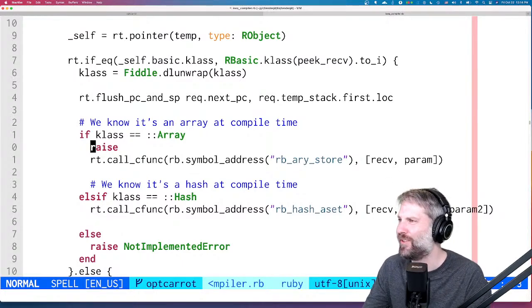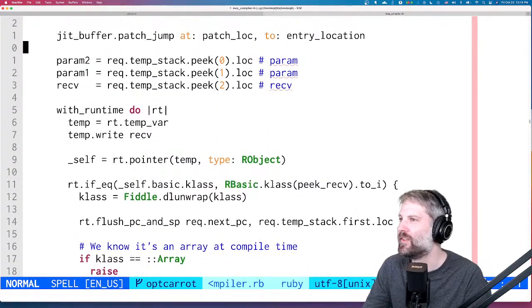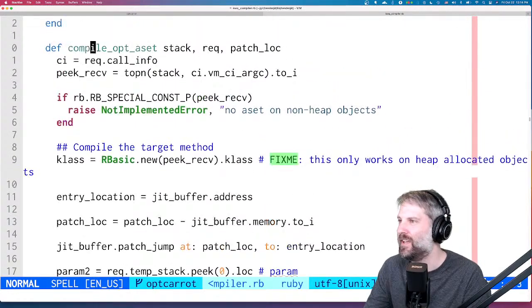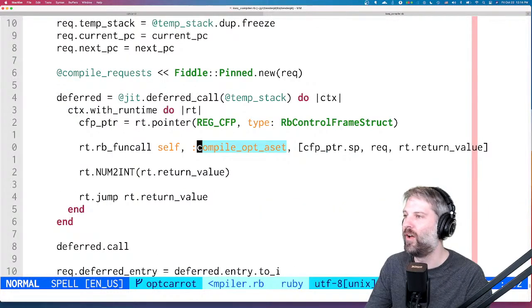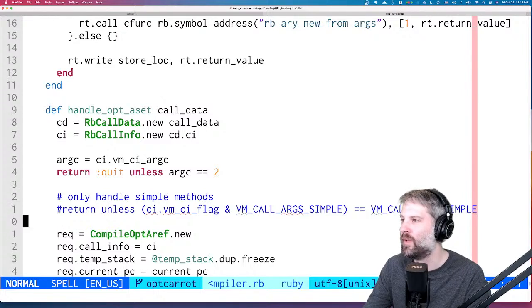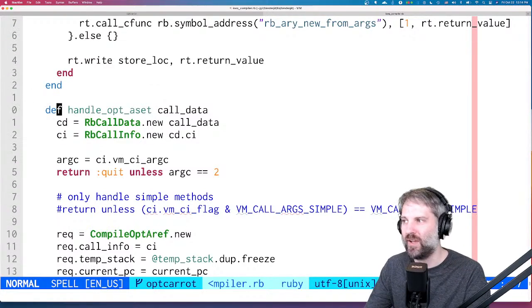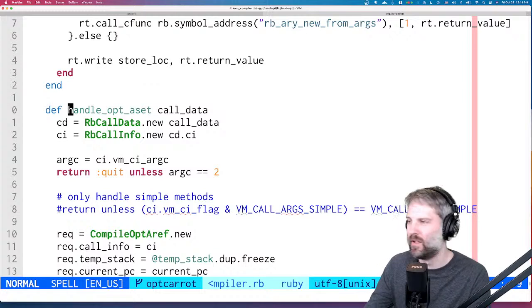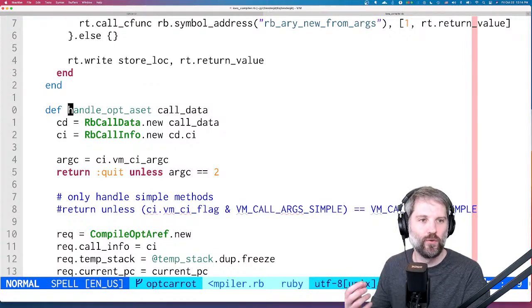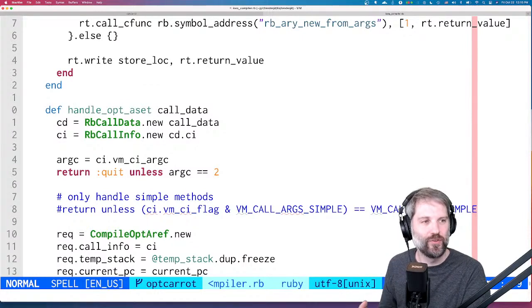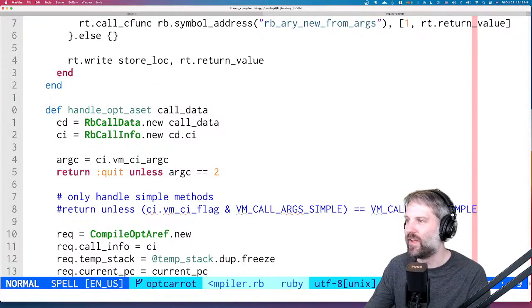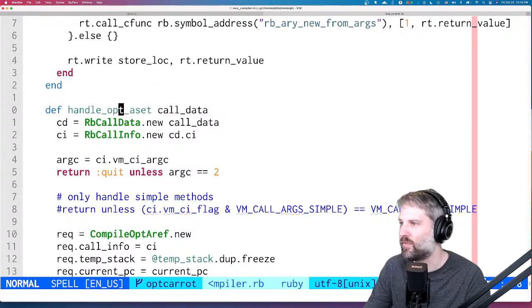All right, so let's fix this. What is this? It is opt aset. Okay. So we're calling compile opt aset, and that comes from handle opt aset. Previously I showed that the JIT compiler goes through each instruction and calls a handler method for each instruction, and this handle method is the opt aset method. So we should be able to write a test for this.